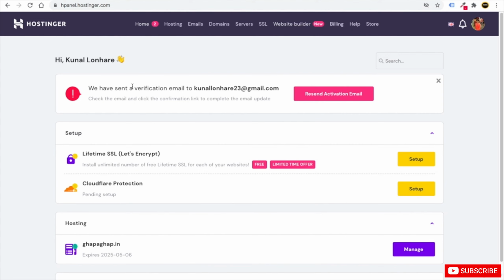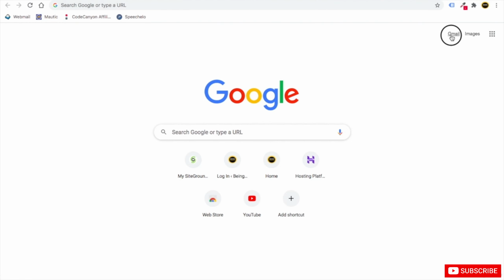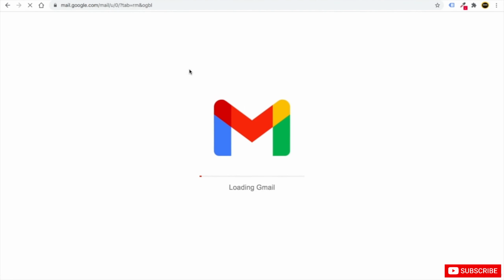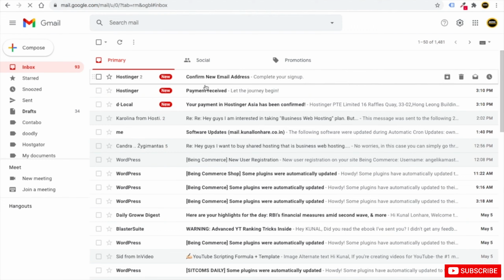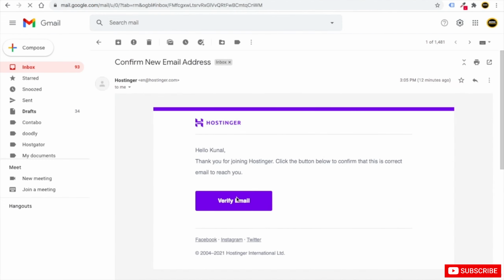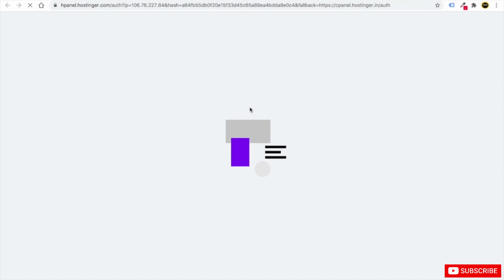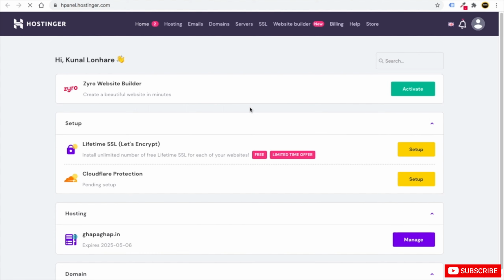Here we have sent a verification email. Okay, so we can just go and click on resend email. In this email address, we are going to get one message from Hostinger so that Hostinger can verify the email address. Just click on verify email, so that in case in future you face any issue, Hostinger can help you with the help of this email address. For that purpose they are verifying your email address. So friends, you can see now your email address is also verified in Hostinger.